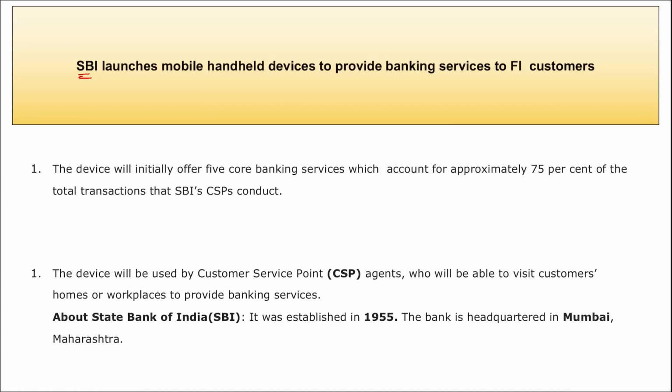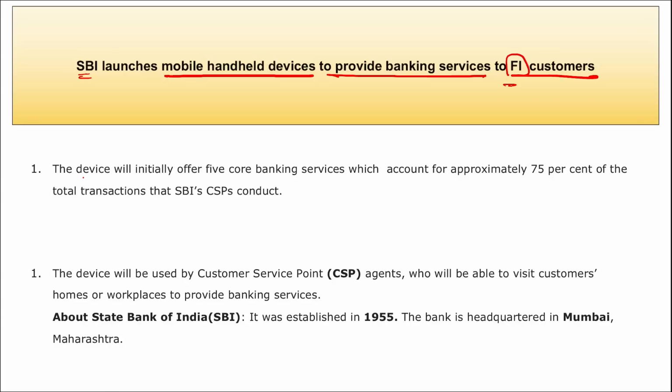Next, SBI has launched a mobile handheld device to provide banking services to FI customers. I repeat, recently State Bank of India has launched a mobile handheld device to provide financial inclusion customers, including senior citizens, differently enabled children, youngsters or aged people, with banking services. Also, the device is designed to enhance the convenience for the customers who live in remote areas and have difficulty in visiting the SBI branches.